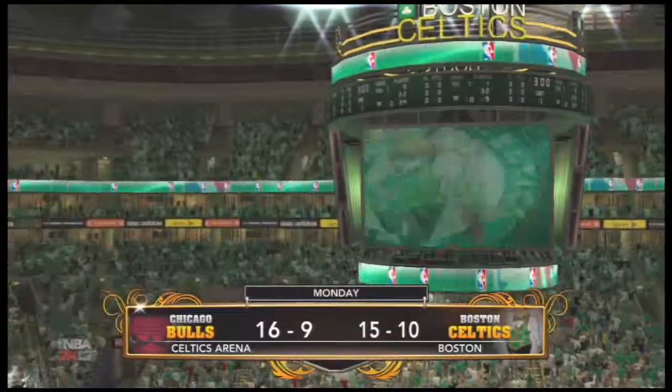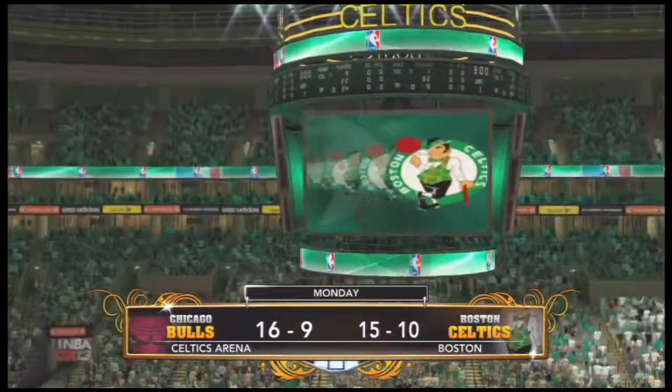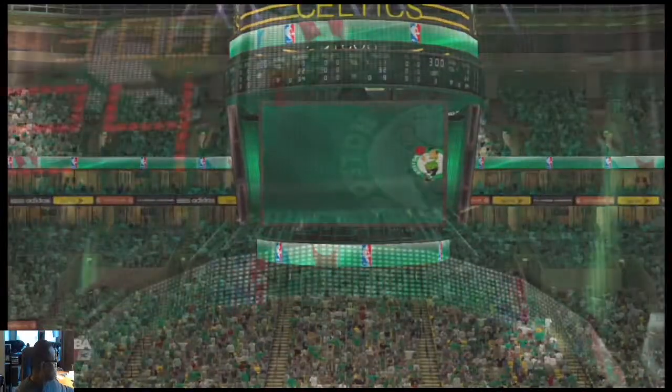Game time in Boston as the crowds look to cheer on the Celtics. A quick check of our starting lineups.